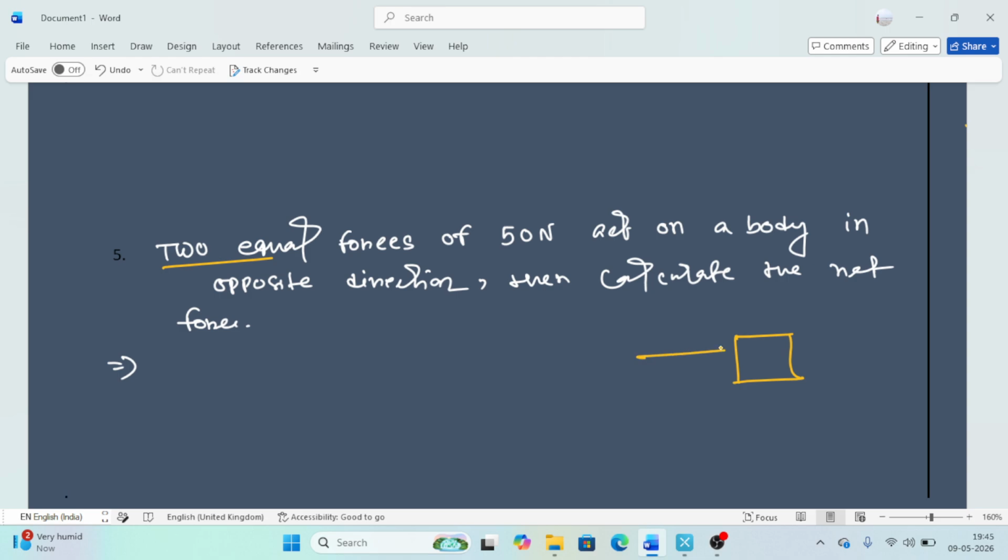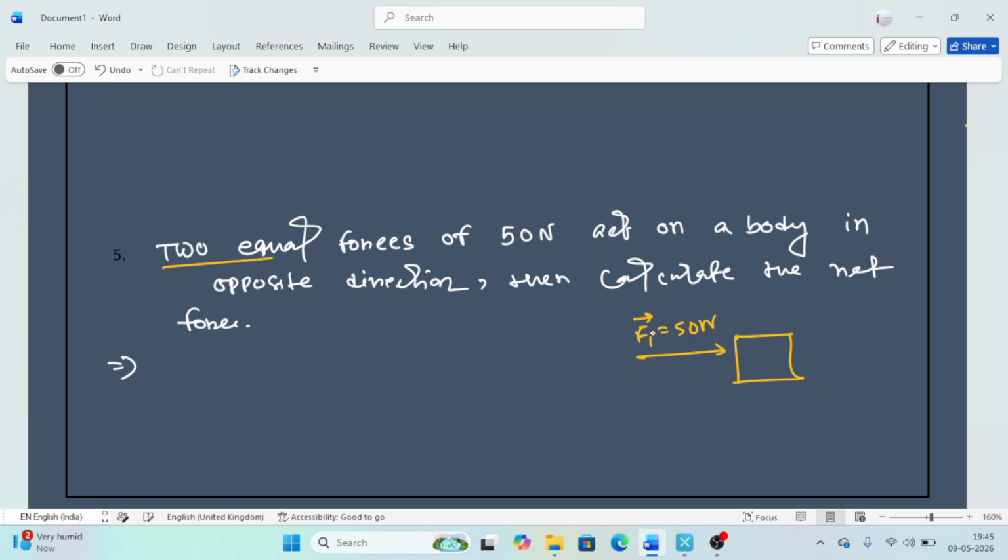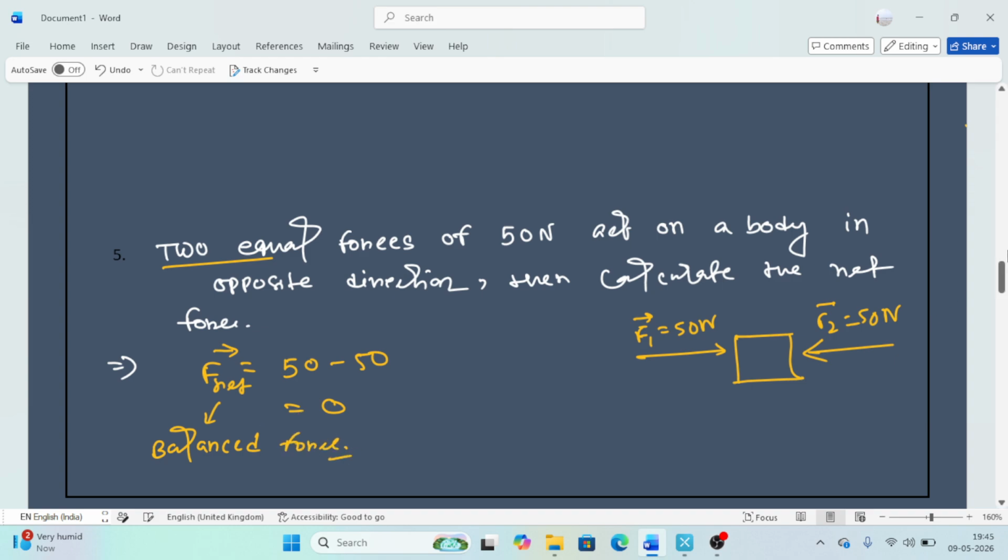Suppose F1 acts along east, 50 Newton, and the equal and opposite force F2 acts 50 Newton towards left. If you calculate F net, you get 50 minus 50, that means 0. That means it will be a balanced force. So this is the concept of balanced force.